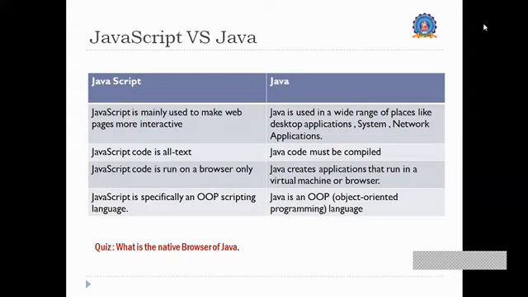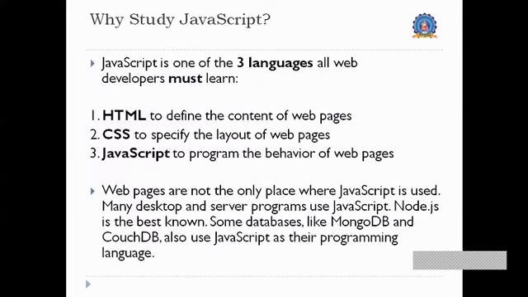The first is the markup language, which we might have learned as HTML, then we give certain styles through CSS, and we have JavaScript, which we are going to learn now, and it is basically for programming the behavior of web pages.